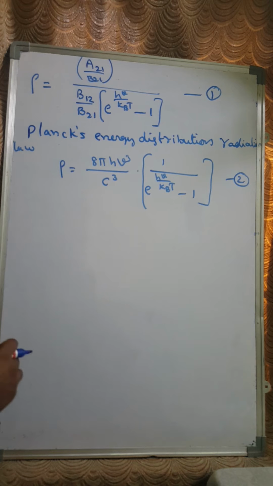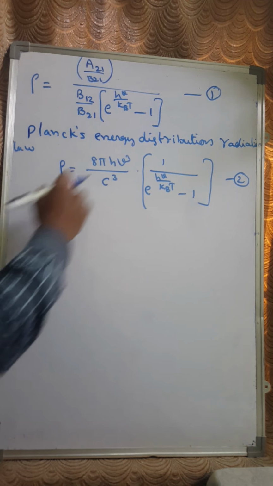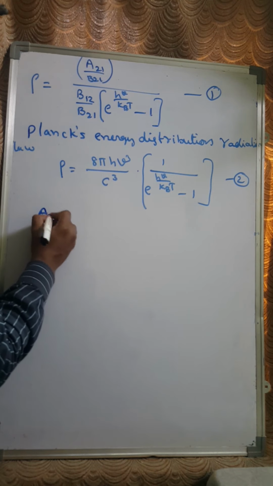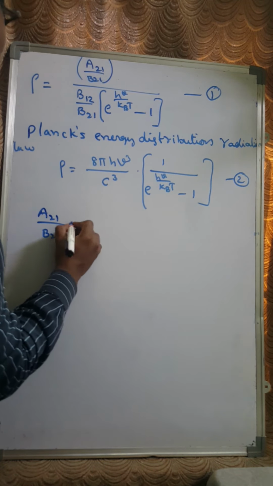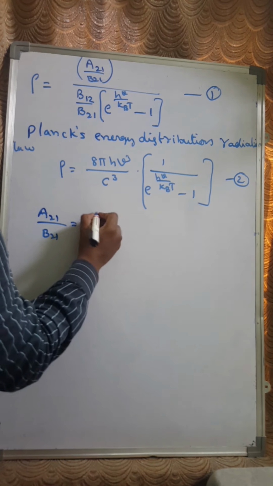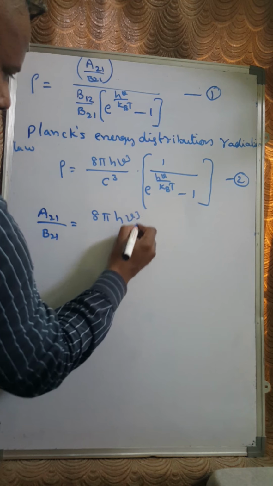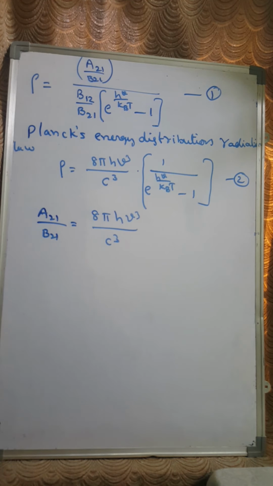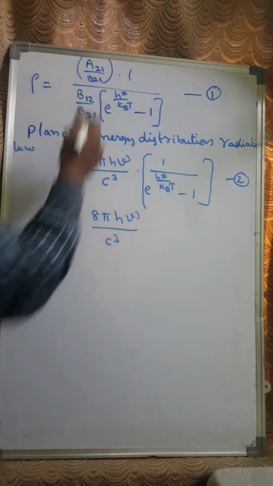From equations 1 and 2, you are going to have this term, 8 pi h mu cube by c cube, is nothing but your A21 by B21 value, nothing but 8 pi h mu cube by c cube, right? So the same equation we can write into 1, right?